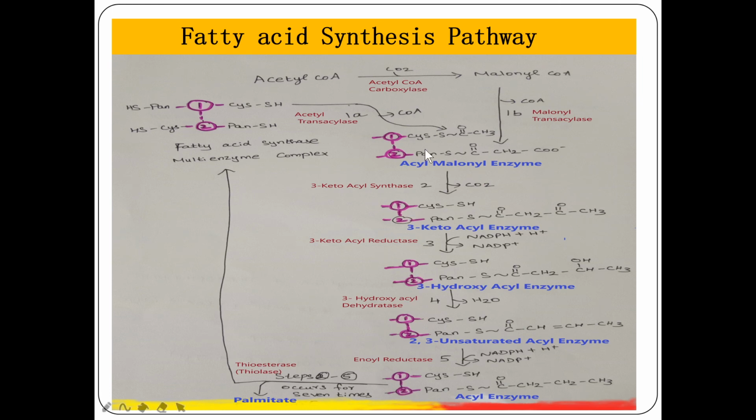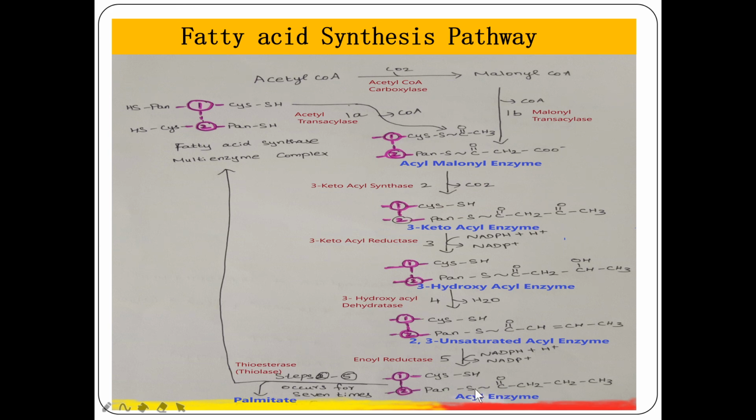Now this cycle will continue by taking a fresh molecule of malonyl CoA. The formed acyl group will be donated to this cysteine SH. After the formation of butyric acid, this formed fatty acid will be donated to this free cysteine moiety.